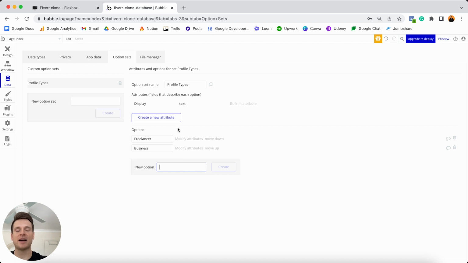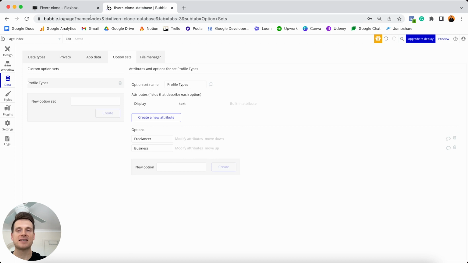Now, what I also love about option sets is that you have the ability to customize as much data as you would like to store within this option set list. So if you wanted, you could store images within each option, or you could even store files. But look, I won't confuse you with that because we don't need to use it today. One thing I will just point out though is that if you ever want to reference the options within this list, this text here, so our different options, are referred to as the display text. So this is the text that's going to display within our list. Now, please just keep that in mind because we are going to reference that later on throughout our tutorial.